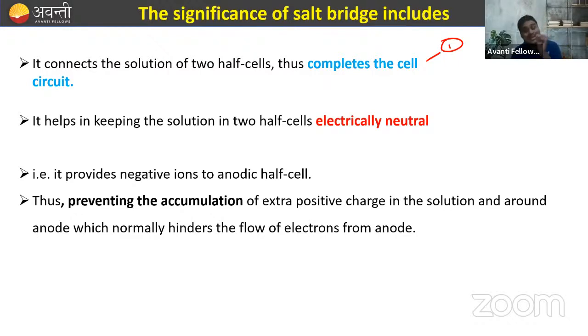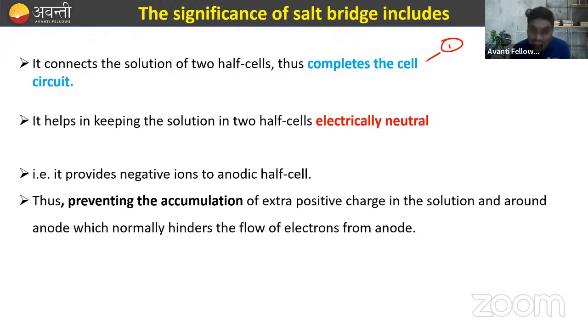It provides negative ions to the anodic half solution. Always remember, as we know, the anode is positively charged, right? So it provides negative ions to the anode half, and the cathode is negative, so for the cathode it provides positive charge. So it always provides the opposite. Why does it provide opposite charge? To make them electrically neutral, right?